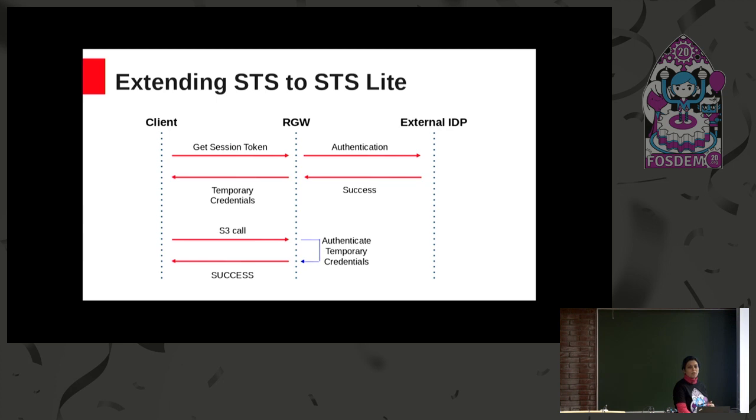And once the authentication is successful, it will return a set of temporary credentials to the end user, and then the end user will make all subsequent calls using these temporary credentials where the authentication is going to happen internally. So using this mechanism, the latency and those other kinds of issues have been solved for external authentication mechanisms.